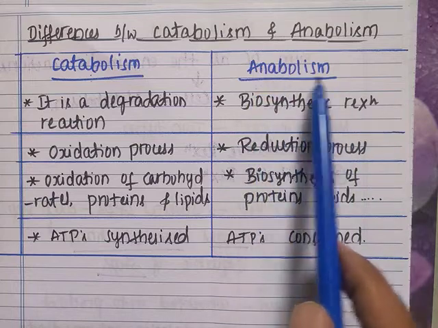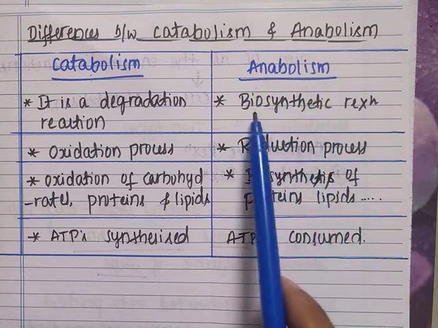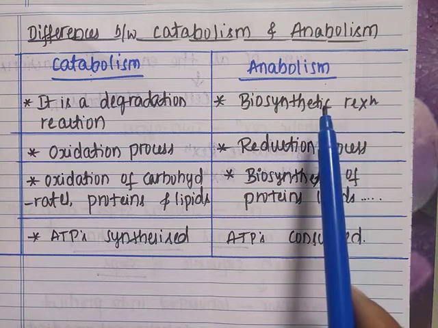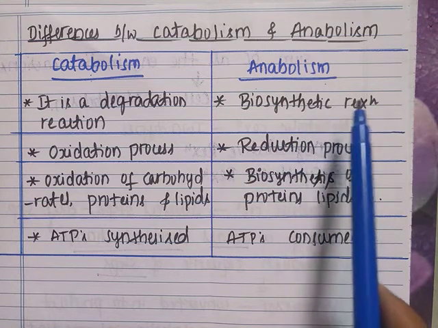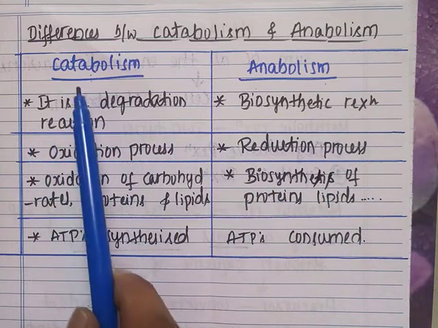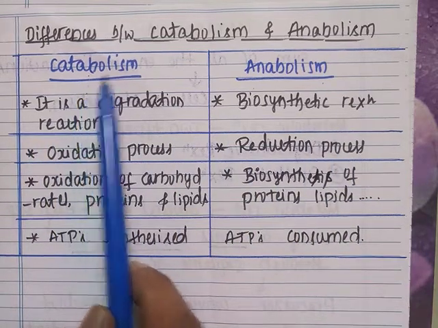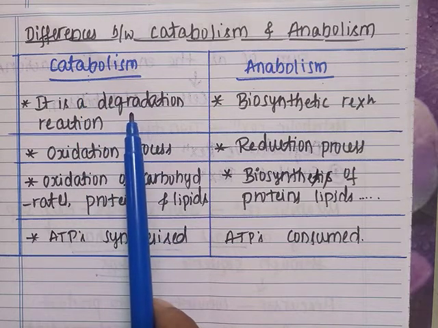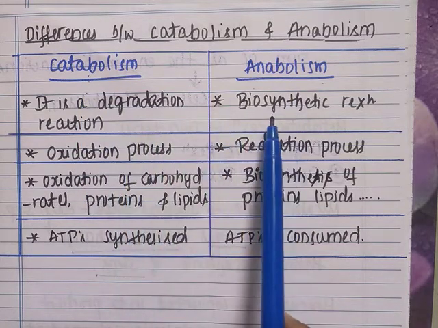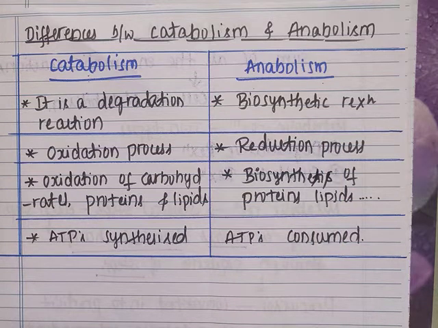In anabolism, the simple molecules combine to form larger molecules like proteins, lipids, etc. Therefore, the first difference is that catabolism is a degradation reaction, whereas anabolism is a biosynthetic reaction.